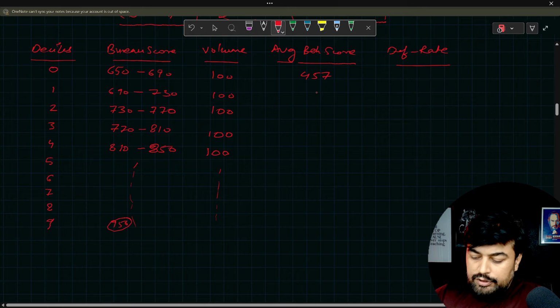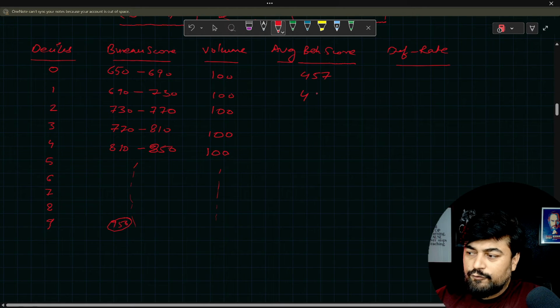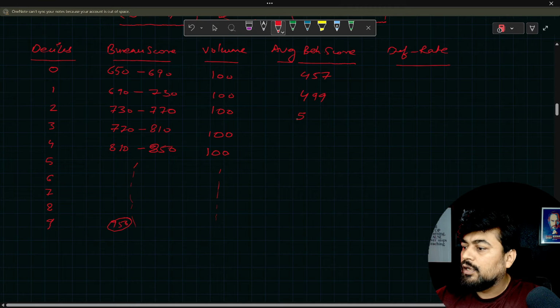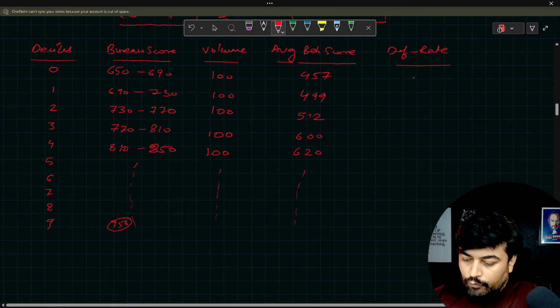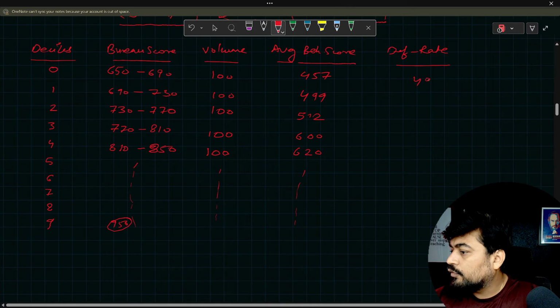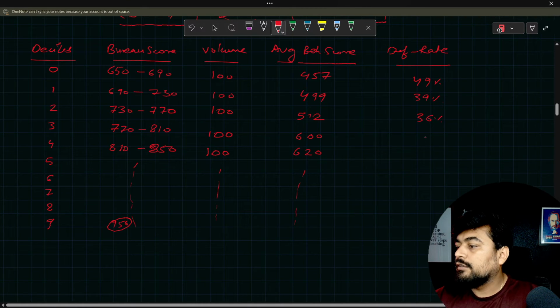Now let's say the score is 475, then you have a score of 499, then 512, then 600, then 620, and so on. So it's increasing, right? Now the default rate is, let's say, quite high here, 49%, then you have 39%, then 36%, then it goes down to, let's say, 27%, then 26%, and then keeps on going down.